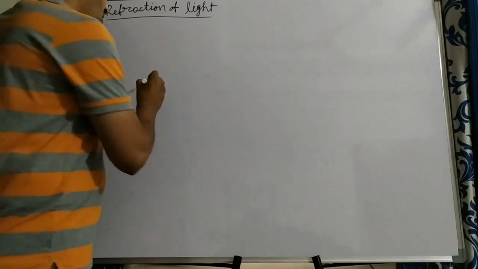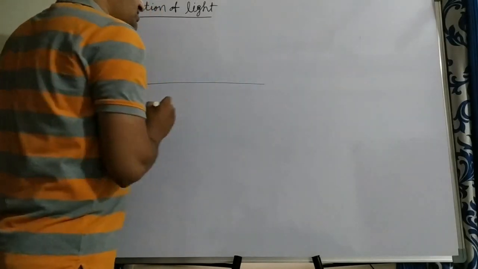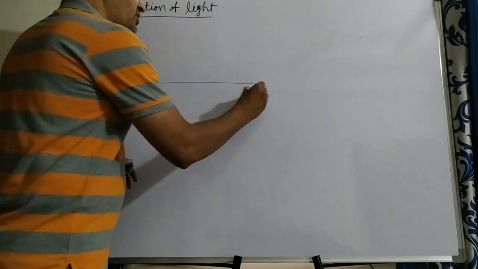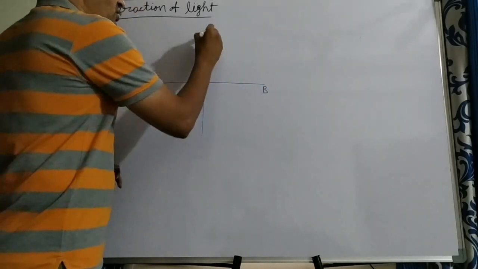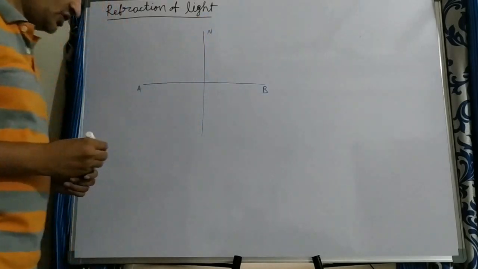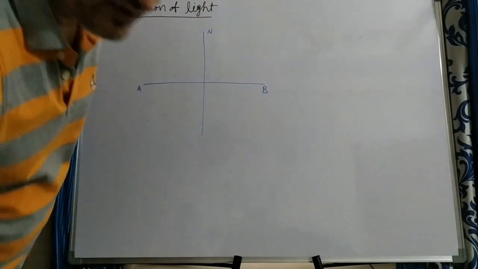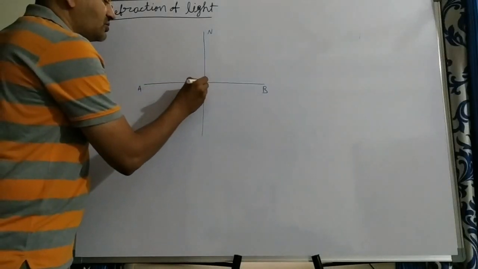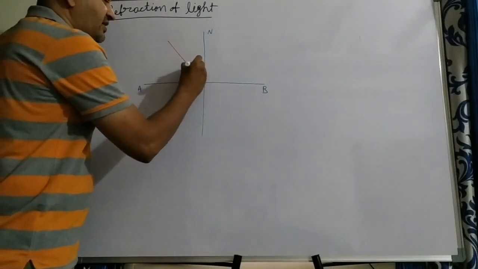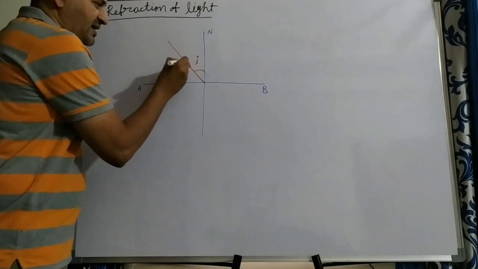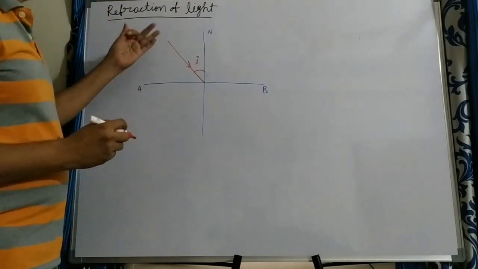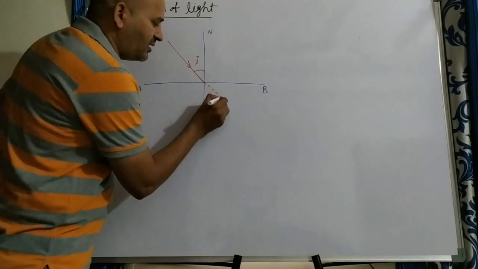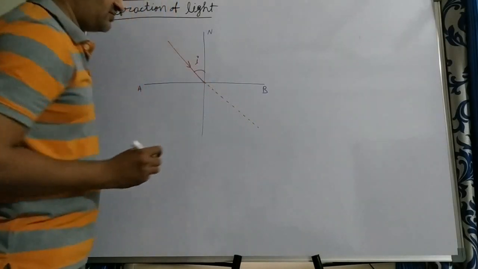Suppose you take the interface of the two mediums, the interface AB, and I draw here a normal N. If the light ray is incident with an angle i, the incident angle is measured with respect to the normal. So the incident angle is i, which falls like this. If there is no medium change, it will go straight without any bending or deviation.